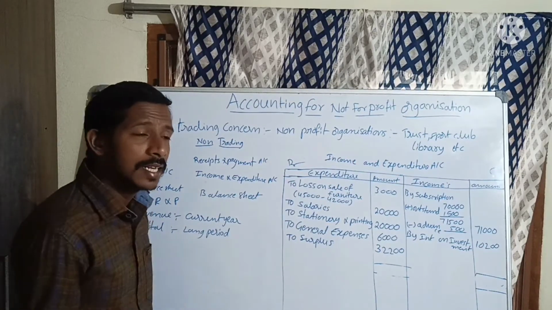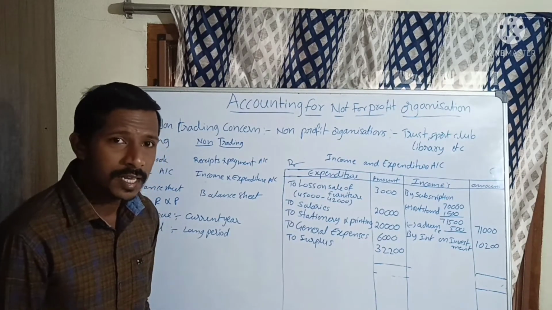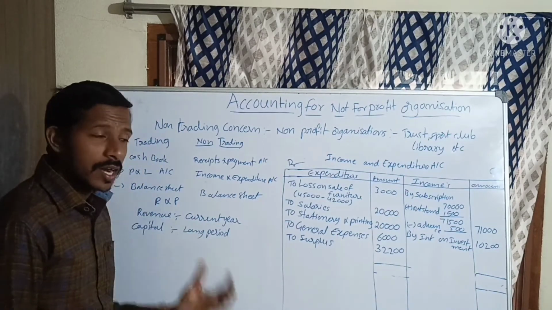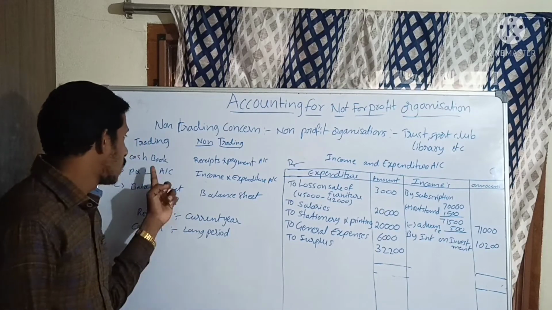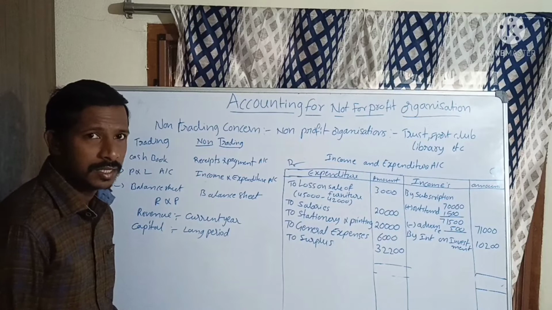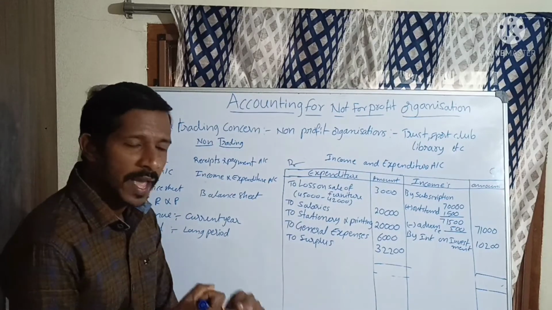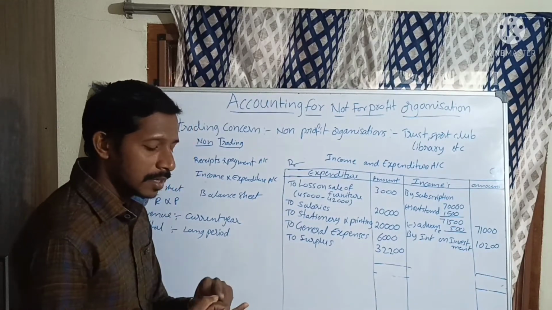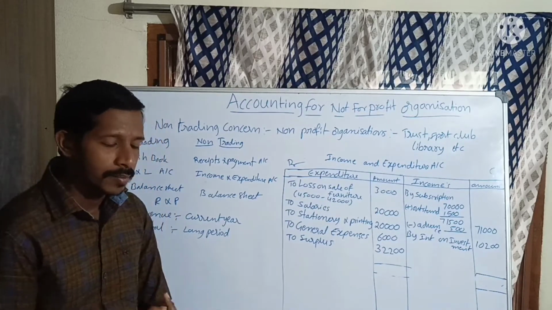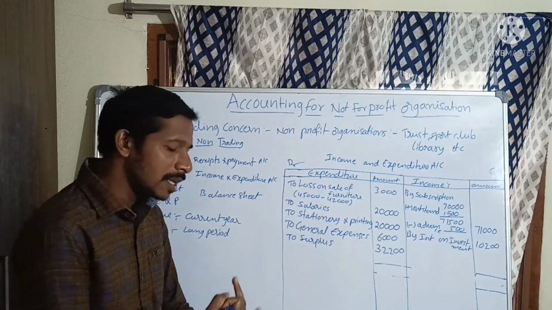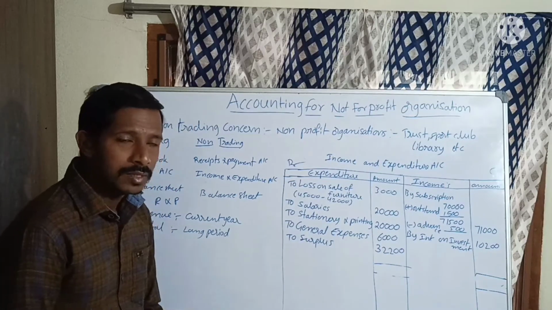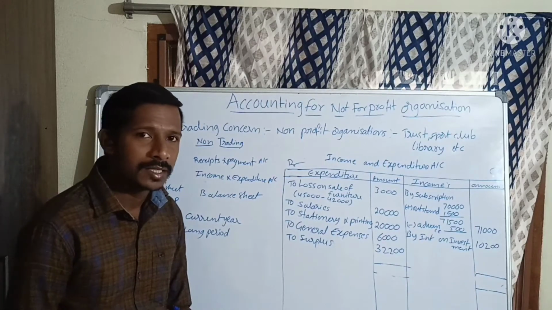Generally, trading organizations, where they want to earn a profit, will prepare the cash book, profit and loss account, and balance sheet. In the cash book they will find the balance carried down. In the profit and loss account they will find out the net profit or net loss. In the balance sheet they will see the financial position.